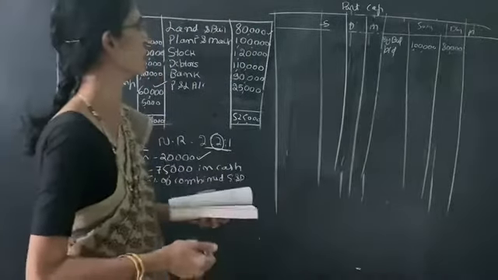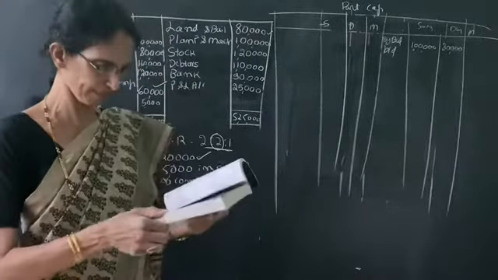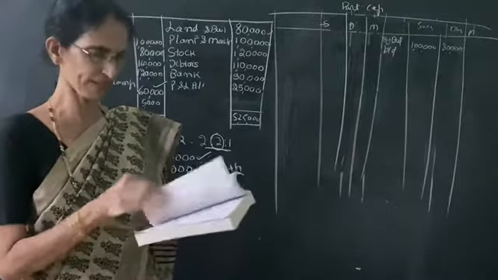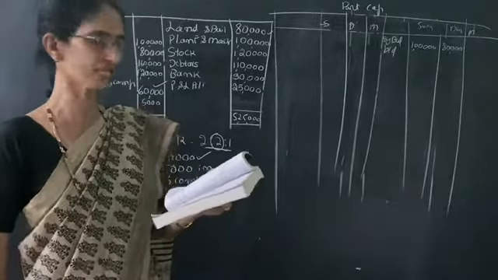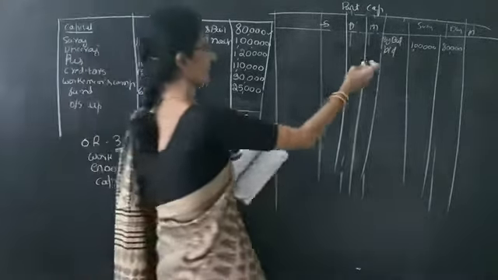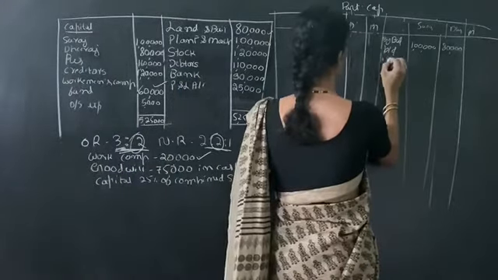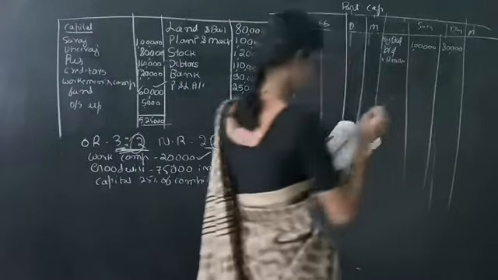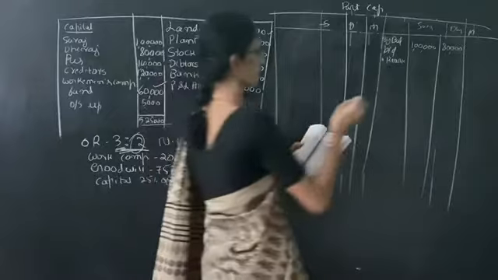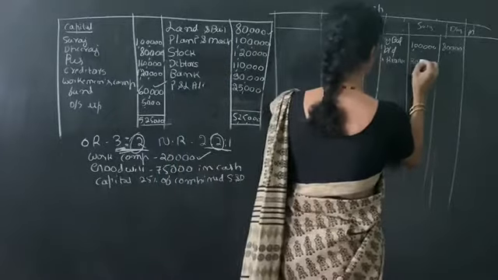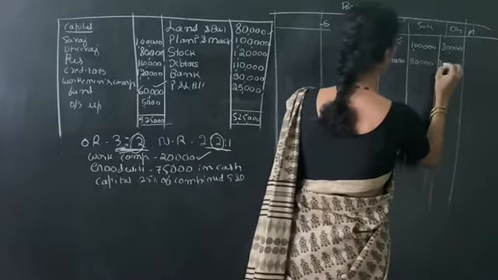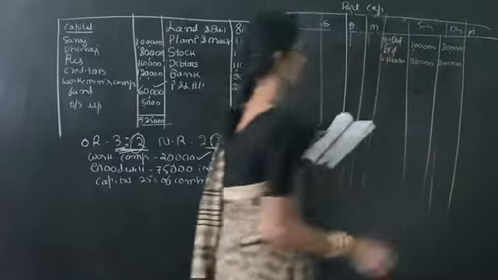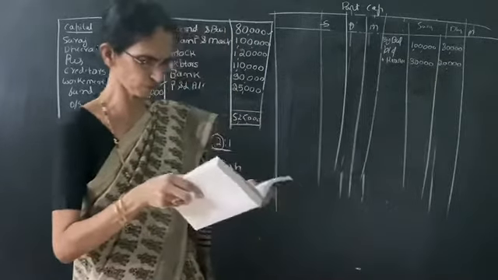Then second step is we have to transfer the balance in the revaluation account. See the revaluation account, balance is in the debit side, so posting will be the credit side. So we have to write by revaluation account. In Suraj it is 30,000. In case of Dheeraj it is 20,000. Then second step is over.